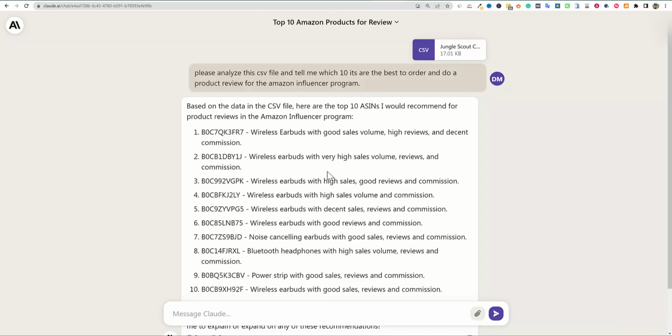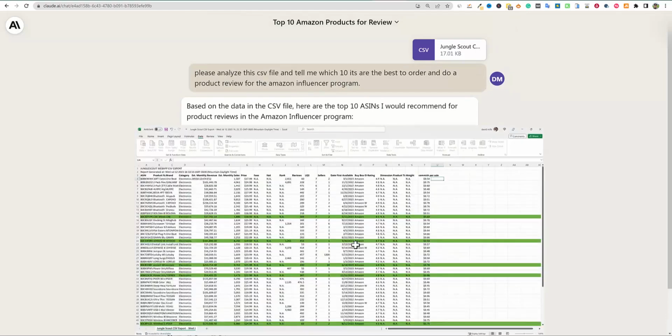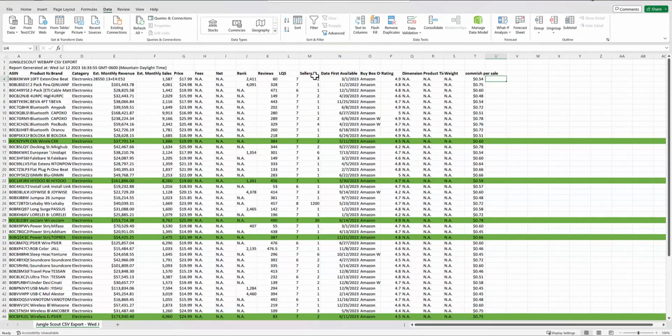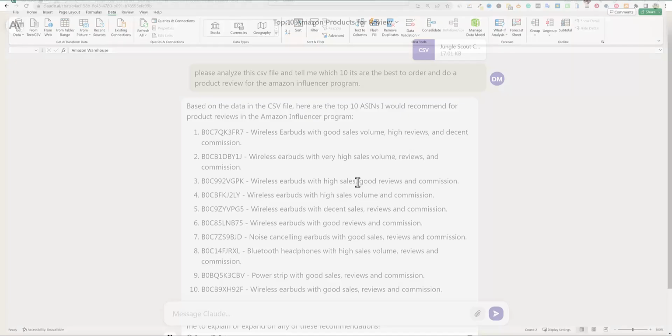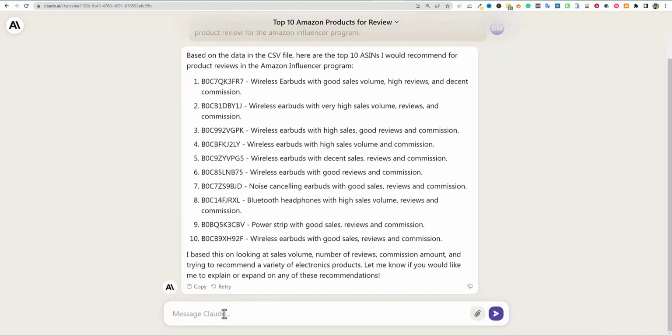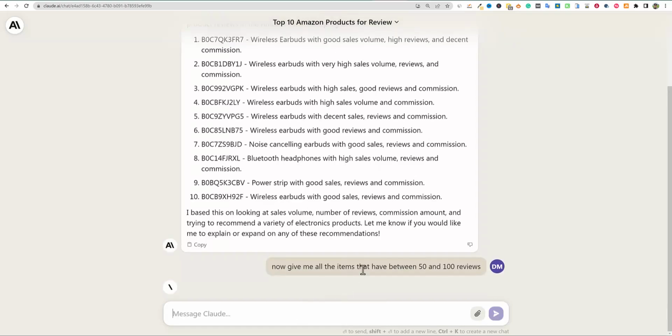Hey, can you filter, for example, let's do one real quick. So if I come over here and say I want it to filter reviews between 50 and 100, right? So we want 50 and 100. So I'm going to close this, I'm going to push save. And then I'm just going to say, now give me all the items that have between 50 and 100 reviews. And we'll push enter right here, and we'll see if it can draw from this file